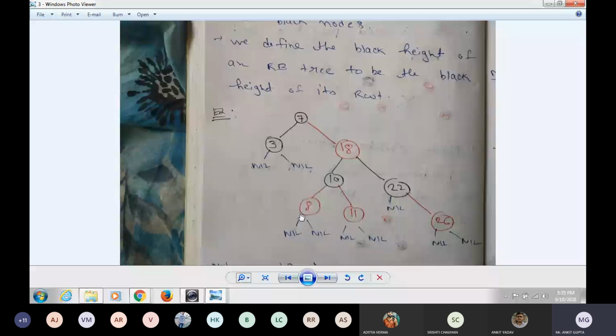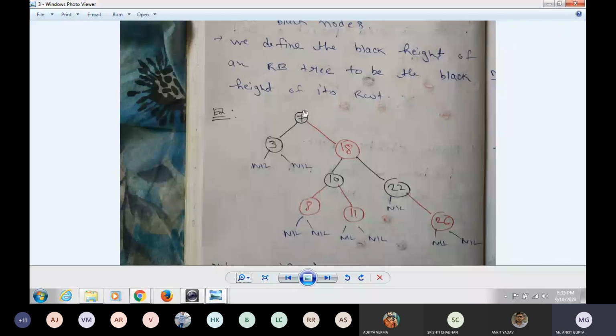Here, nil node. First of all I have to check that it is a BST. If it is a BST, then I will go ahead. It is a BST because 3 is less than 7, and 18, 10, 22, 8, 11 are all greater than 7. And 10, 8 is okay. So it is a BST. Now I will check the rules of a red-black tree. The root node is okay.